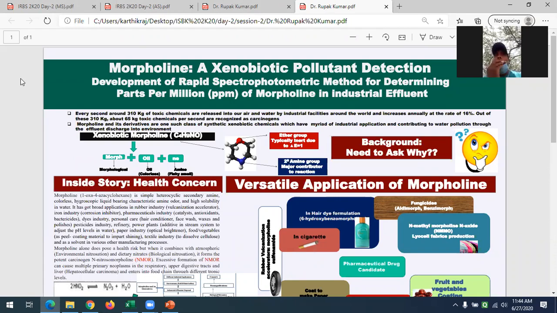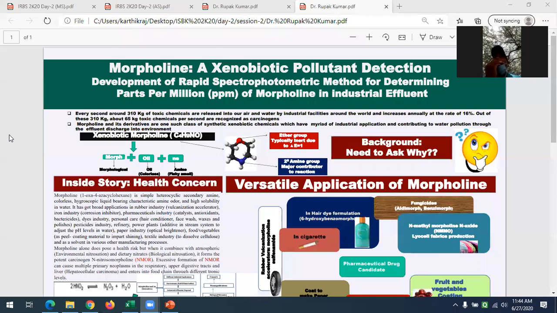If you see the word morpholine, the name itself indicates its physical, chemical, and biological properties. Morpho means morphological, oil means oil, just like mustard oil, coconut oil, and amine means amine. Chemically it is an amine group, and it has both an ether group and an amine group. Due to this amine group, this chemical has multiple applications, like in the textile industry, personal care industry, paper industry, agriculture industry, even in coating fruits and vegetables.